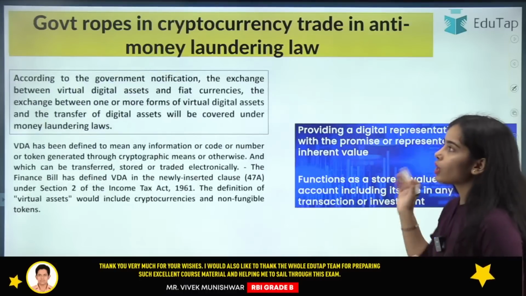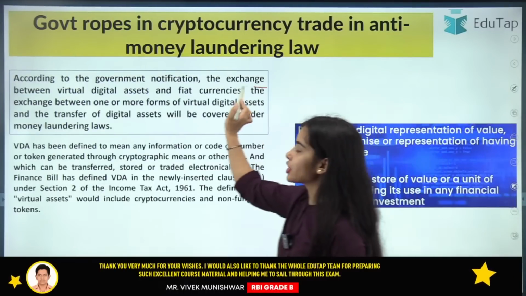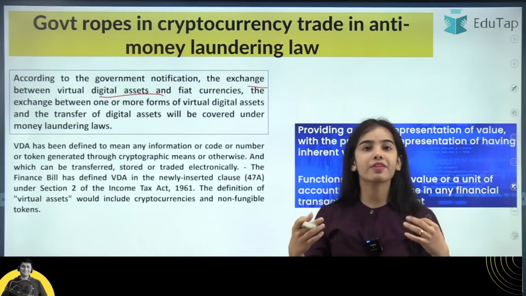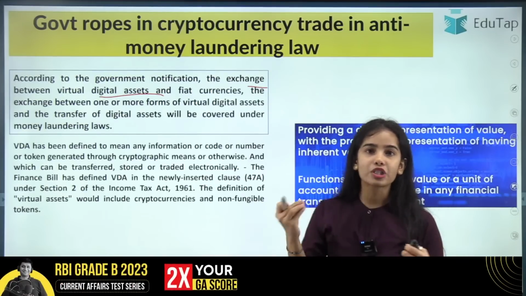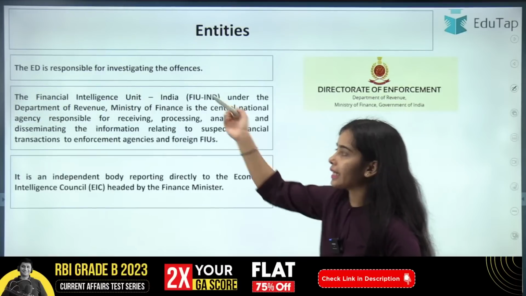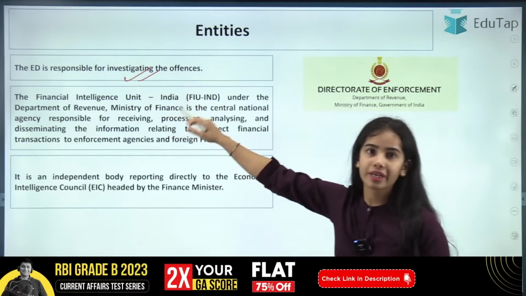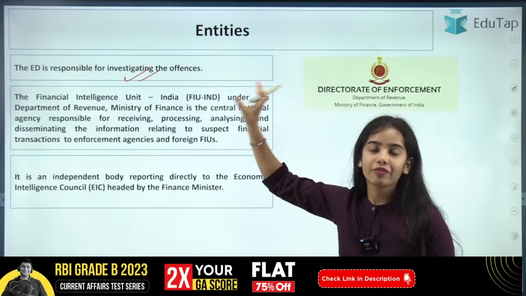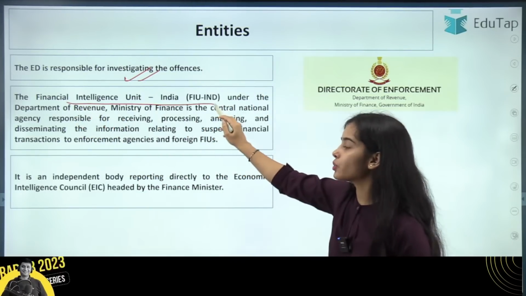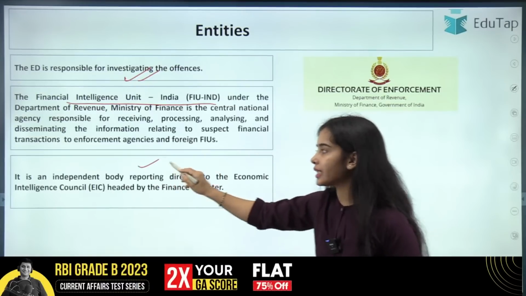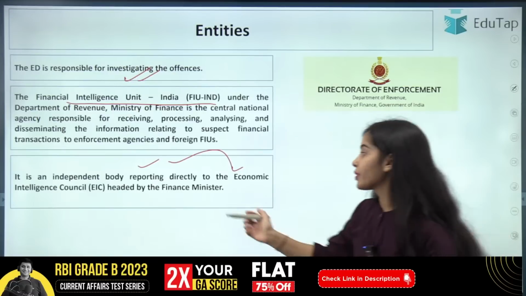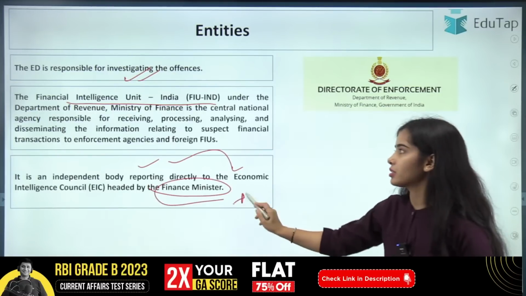Okay. So according to the government notification, the exchange of virtual digital assets and the usage of virtual digital assets will be brought under the Prevention of Money Laundering Act. The ED, Enforcement Directorate, is responsible for investigating the offence. The information is collected by the Financial Intelligence Unit India, an independent body that reports directly to the Economic Intelligence Council headed by the Finance Minister.